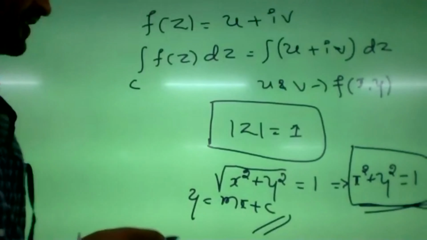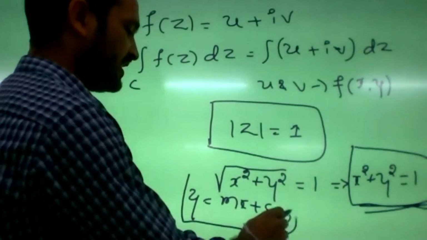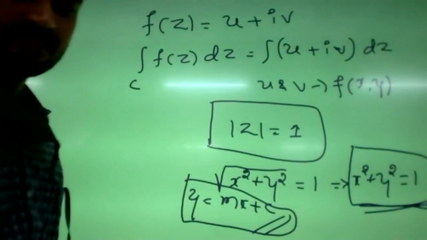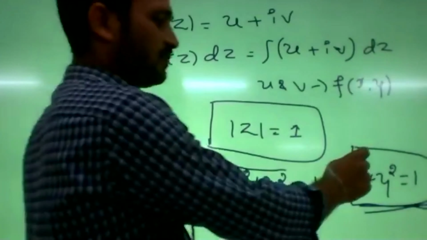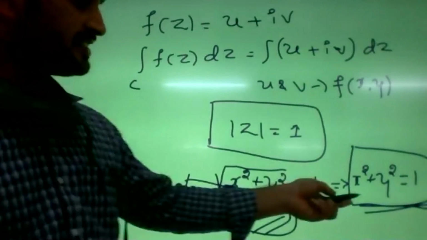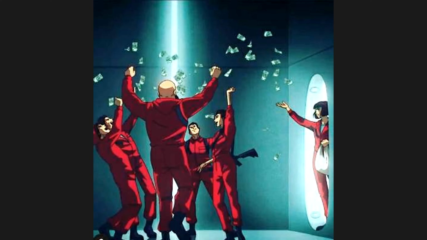y equals mx plus c. If you have this, it indicates a straight line, right? Similarly, x square plus y square equals 1. What curve will this indicate?